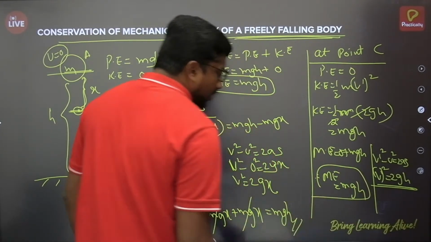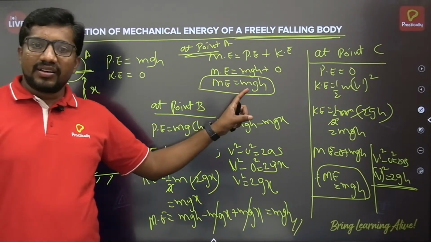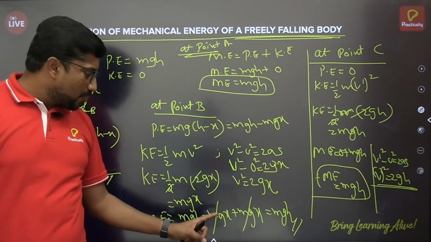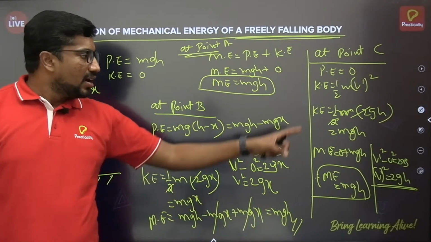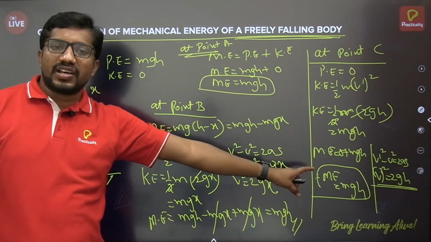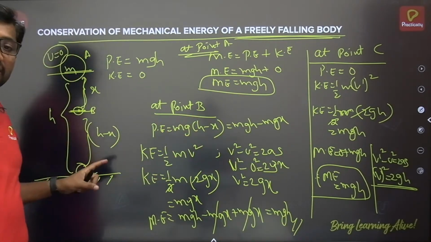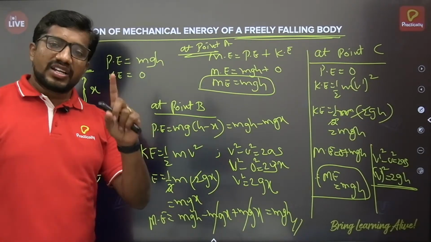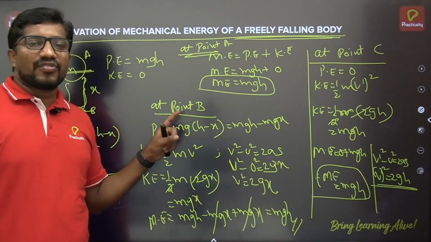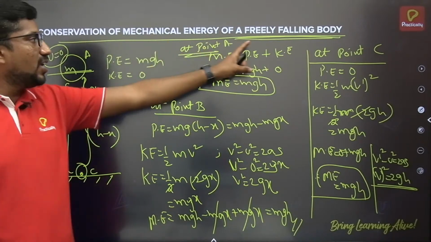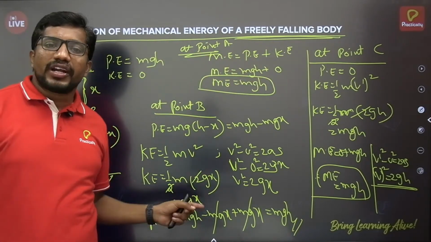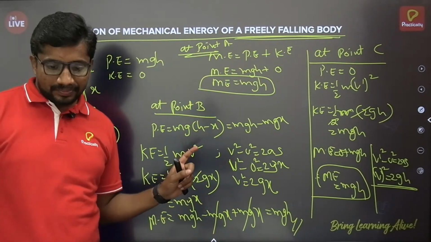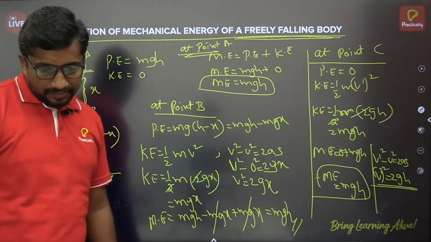So now you can cross check, at point A mechanical energy mgh, at point B it is mgh, at point C it is mgh. So throughout its journey the mechanical energy of the body remains the same. This proves law of conservation of energy for a freely falling body. Very important derivation and easy also. Okay,